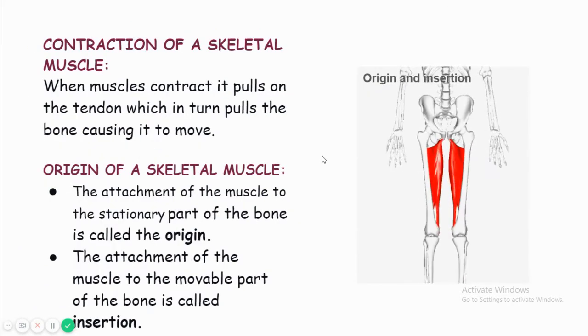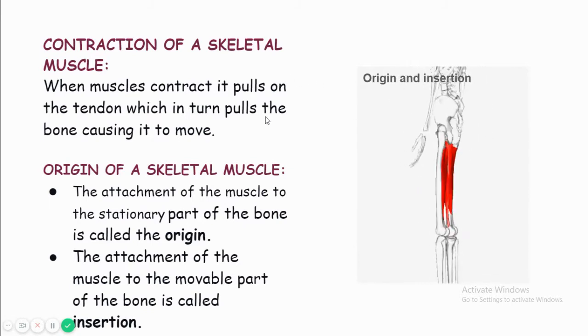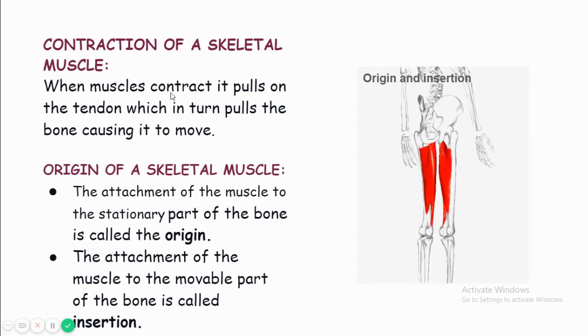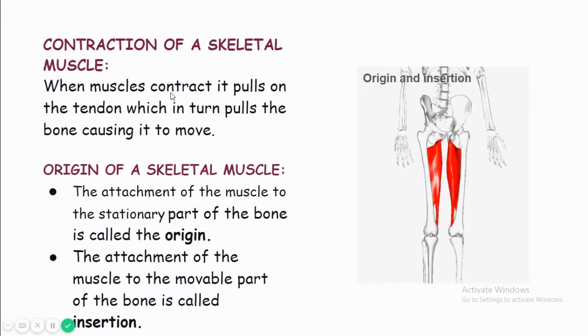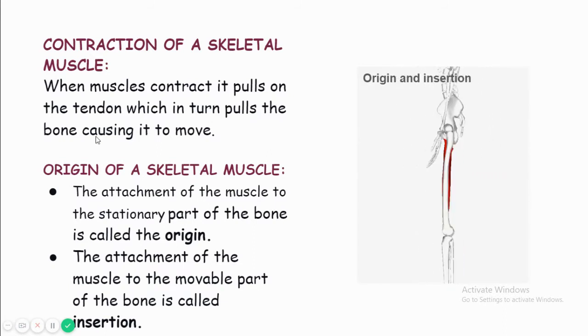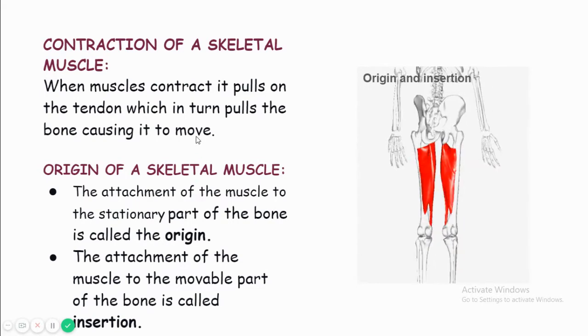So moving forward, contraction of a skeletal muscle. How do the skeletal muscles contract? When muscles contract, it pulls the tendon, which in turn pulls the bone, causing it to move. How does the movement take place due to the contraction of the skeletal muscle?